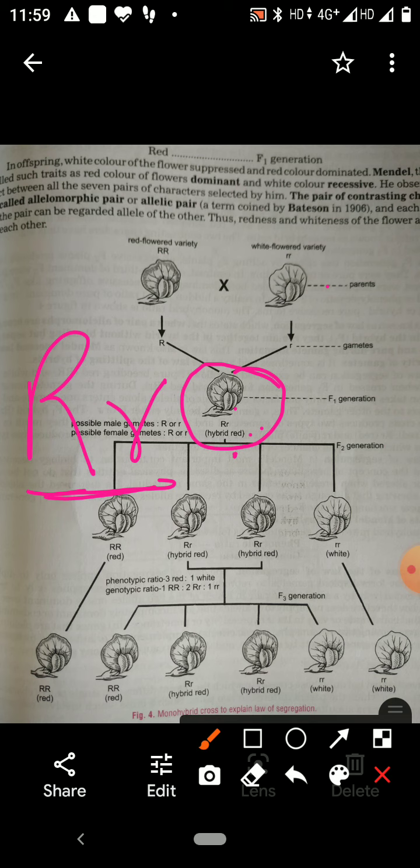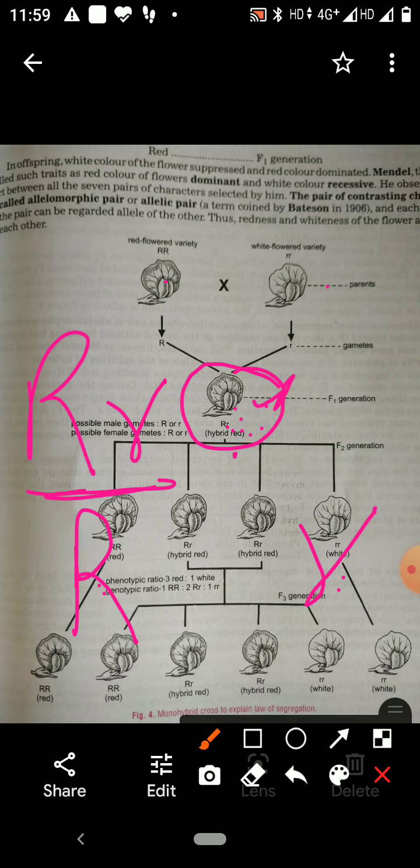For the self cross, when this progeny produces gametes, they produce two types of gametes. One gamete has the allelomorph or factor of pure red, that is capital R. The other gamete has the factor small r. So capital R and small r, these two factors separate at the time of gamete formation. This is the law of segregation.